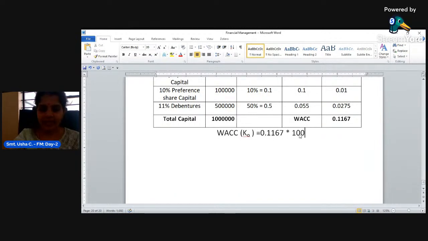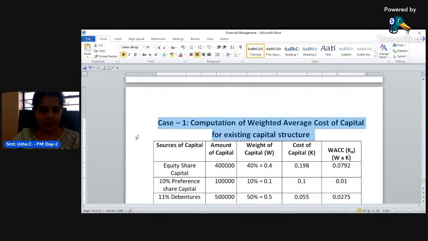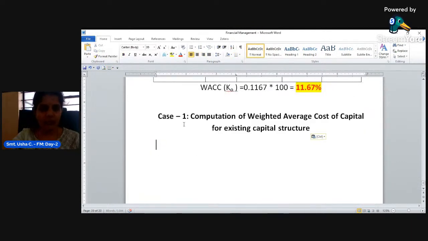Multiplied by 100, you will get 11.67%. This is the final value.